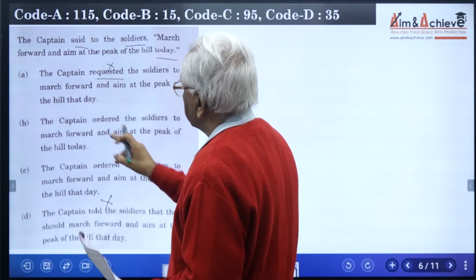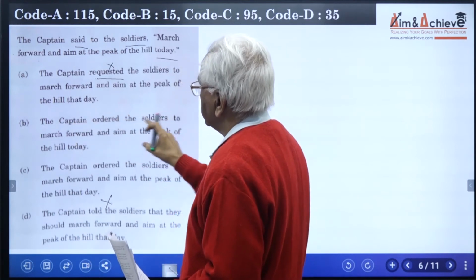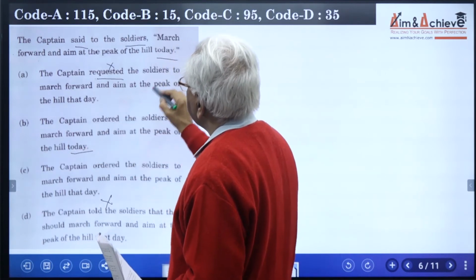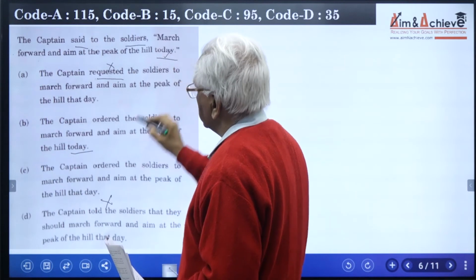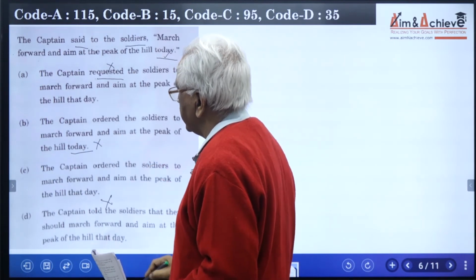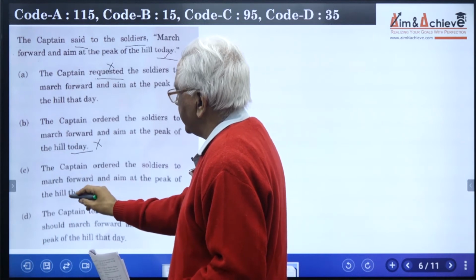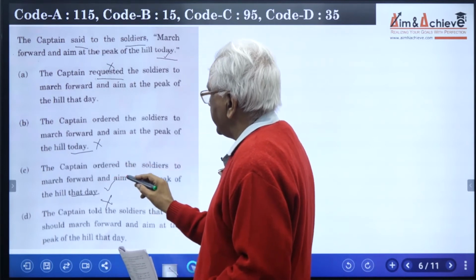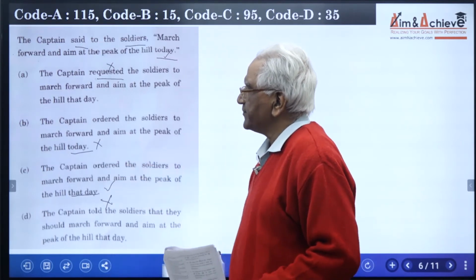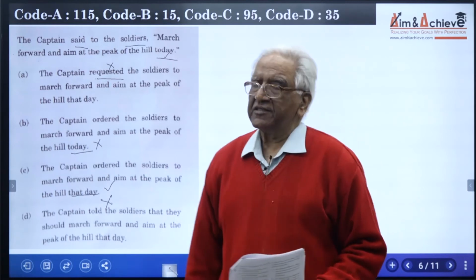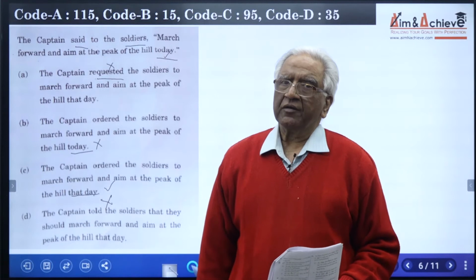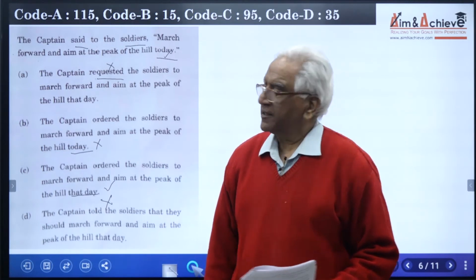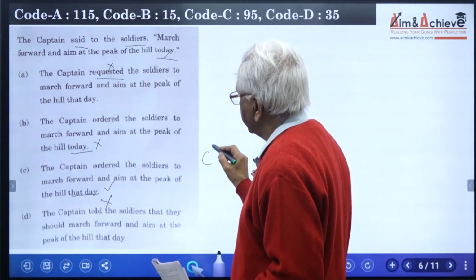So if you see this, the captain ordered his soldiers to march forward and aim at the peak of the hill today. Mark the word today. In indirect speech, today is changed to that day, and hence option B is clearly wrong. We just need to see whether that day is available in option C. It is. The captain ordered the soldiers to march forward and aim at the peak of the hill that day. So the points to note here are, when he is giving an instruction, an order, we use the word ordered or commanded, and when we are saying today, today changes to that day in reported speech. That clearly confirms that option C is the right answer.